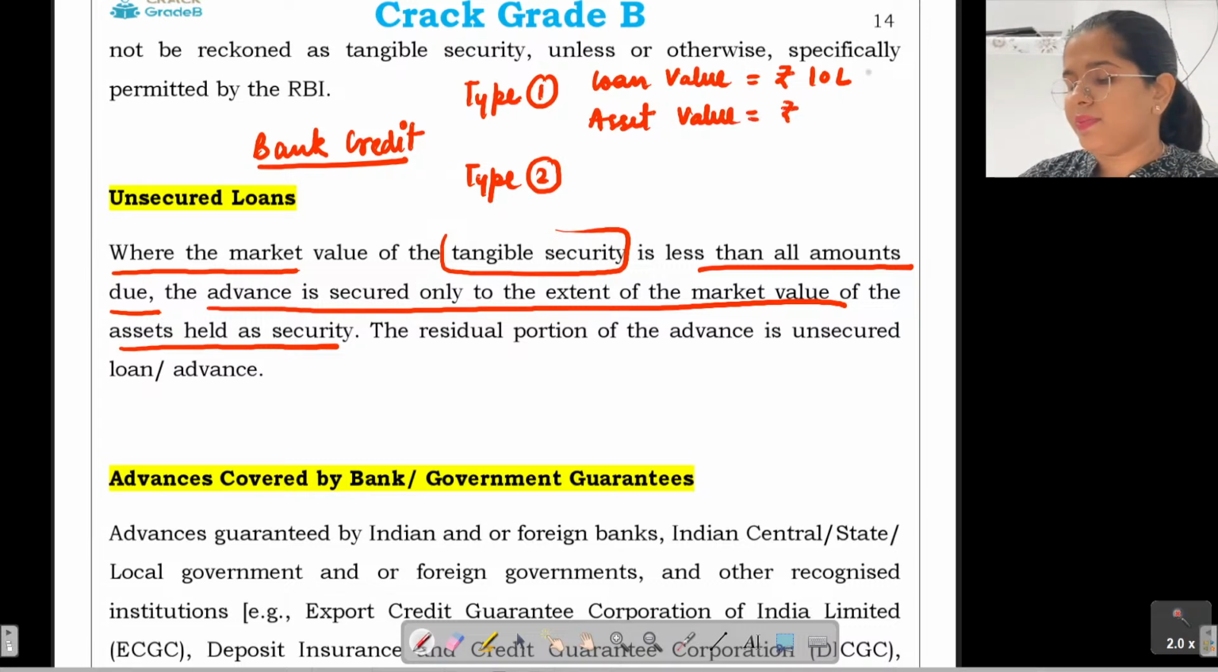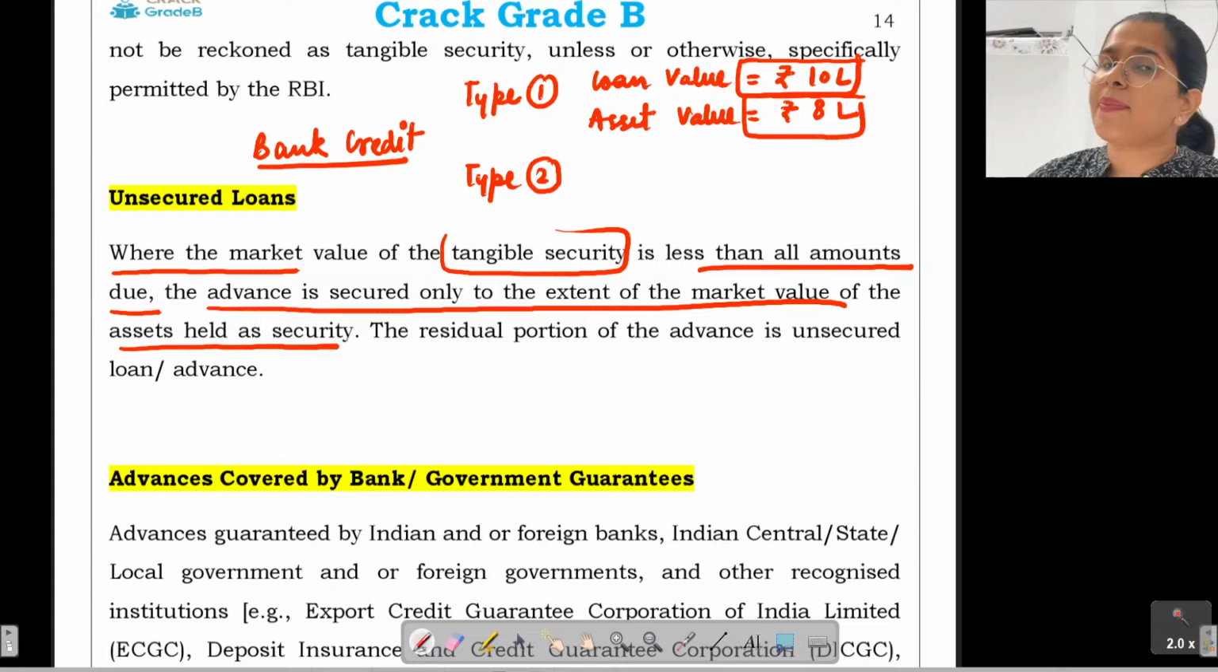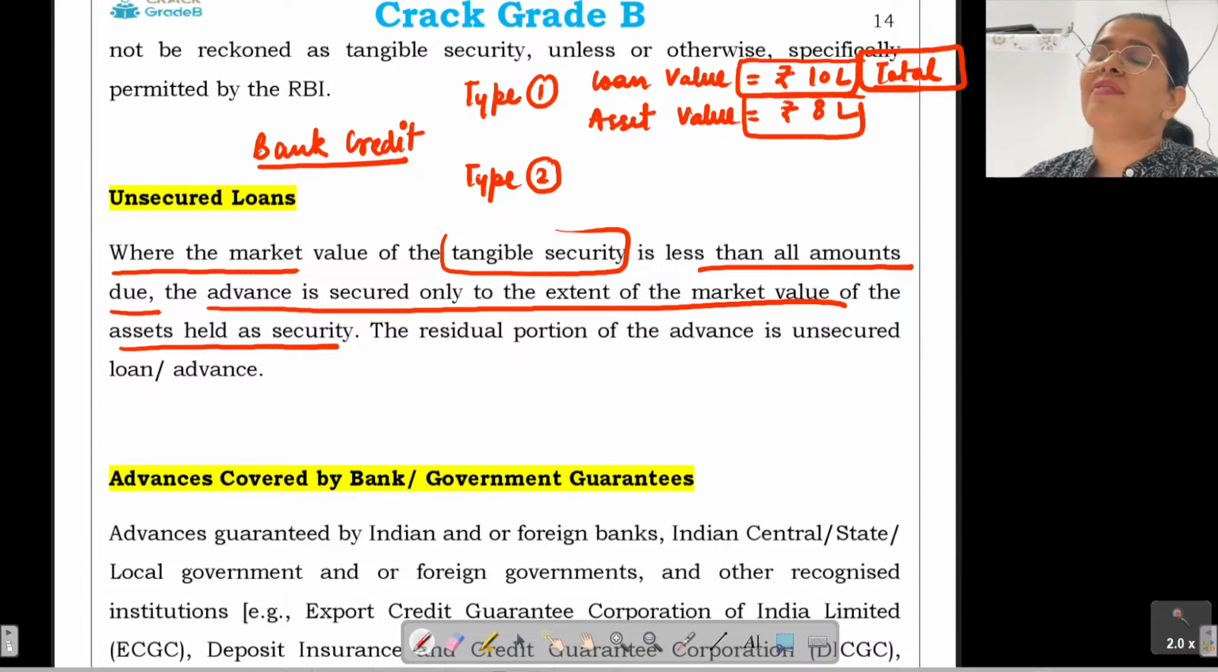Asset value is, let's say, 8 lakh rupees. ठीक है? So the loan amount that is due is more than the asset that you have kept as security. So ये आपका unsecured loans में आएगा because your total loan value is not secured. आपकी total loan value secured नहीं है, and that is why, see, we have a scenario in our mind that the bank has given a loan of 10 lakh rupees and the bank does not have any security in hand. That is something we call an unsecured loan.